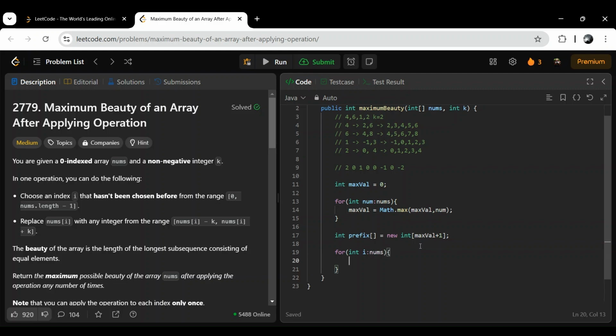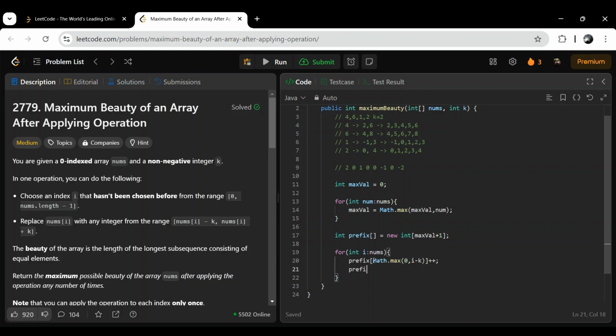Now for int i from array nums, we are going to update this prefix array. So prefix of, we cannot just do i minus k, because we would get a minus 1 value, so prefix of minus 1 will give an index not found exception. That is why we do Math.max of 0 comma i minus k, and we will increment it.